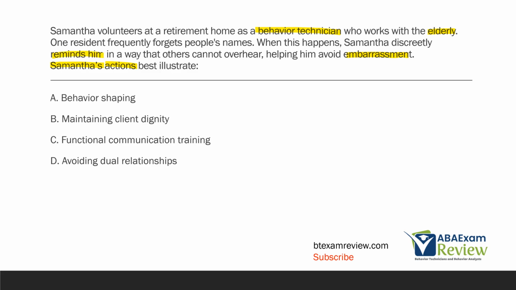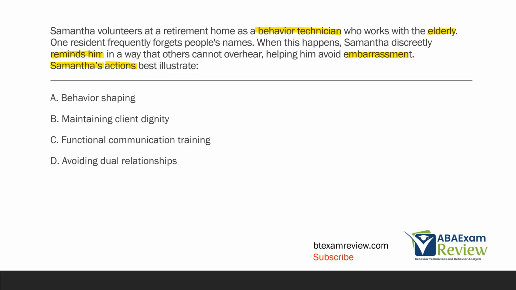Now, that alone, that idea of helping someone avoid embarrassment, what is Samantha trying to do? Well, she's trying to maintain this client's respect and maintain this client's dignity. And as technicians, if you work with people at all, any humans, we're always trying to maintain the dignity of whoever we're working with, right?